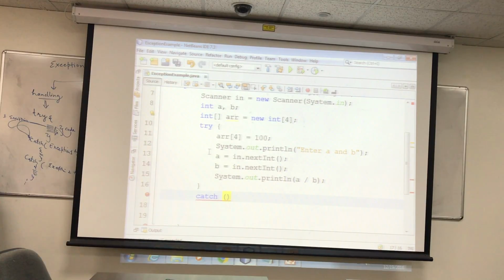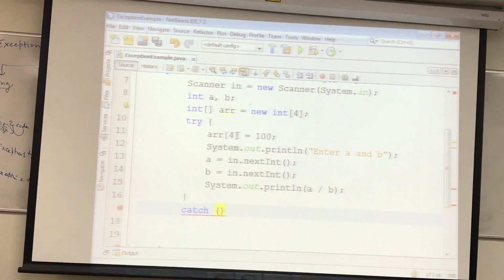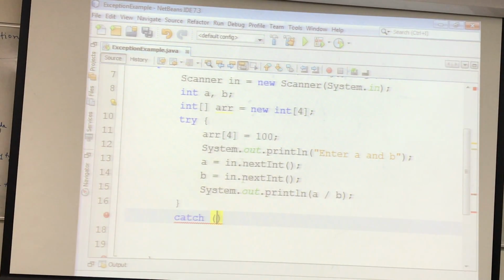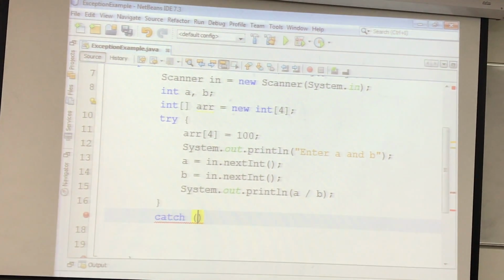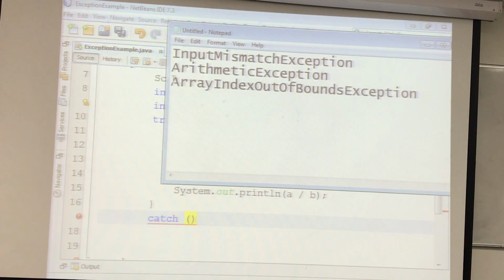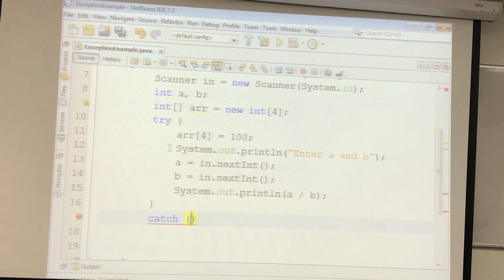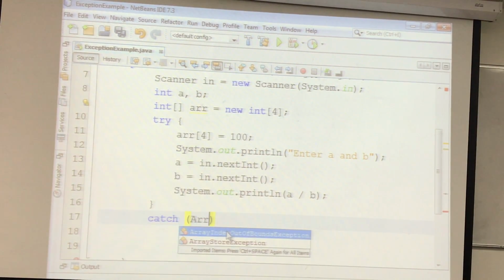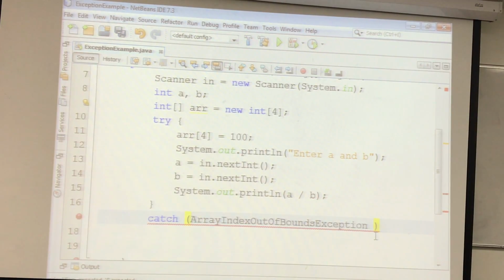Now, what are the possibilities of exceptions that we have? We have the array one, so ArrayIndexOutOfBoundsException possibilities are there. So what we need to do is write this exception type, because when the exception occurs, it creates an object and returns that object. You understand the point? So here you write Array, Ctrl+space, and it gives you ArrayIndexOutOfBoundsException, and then you declare an object of it.